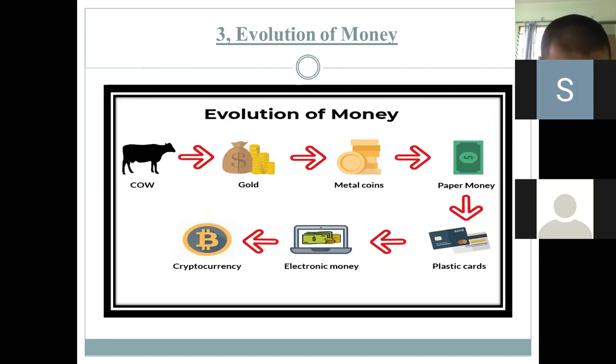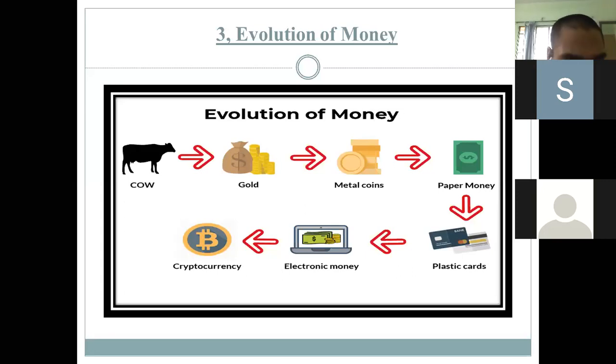Then came the electronic money. Electronic money is nothing but the money which you are using through the e-wallets, that is Paytm, Google Pay, all these wallets, or transferring money through mobile from one account to another or from one person to another. So these are called electronic money. They are also called digital money, students.